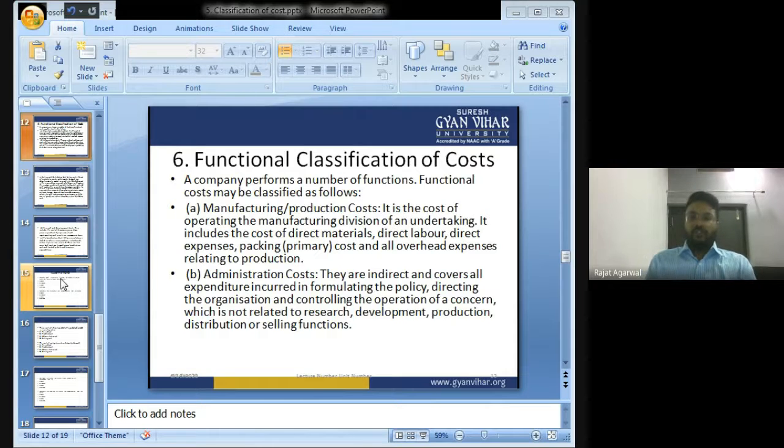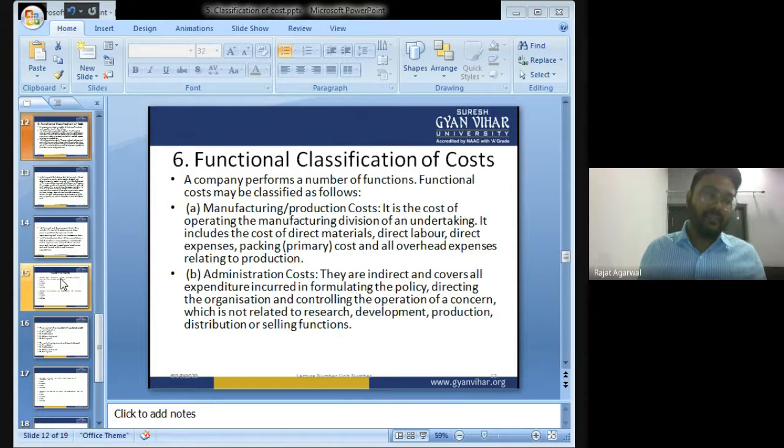Functional cost. Classification of functional cost. On the basis of classification of cost on the basis of function, there are two types of cost: production cost and administrative cost. Production cost is that cost which is related to the production of the product.